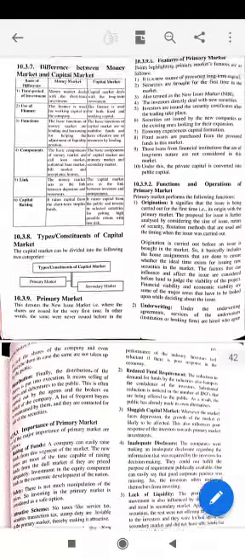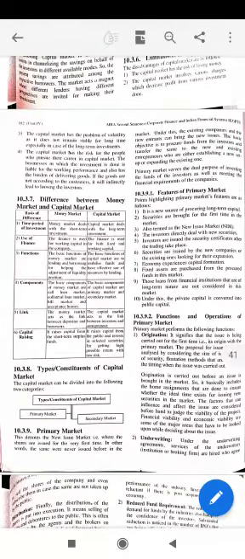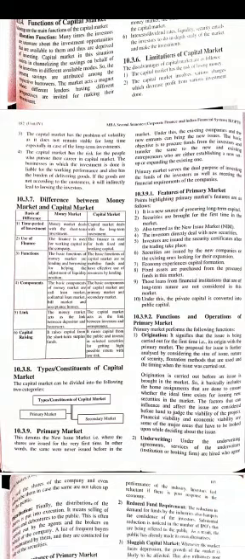All right. And features of primary market: it is a new source of procuring long term funds. If a company wants to apply to the public to subscribe for its shares, the first time these shares need to be traded through the primary market. All right. And the basic objective is to procure funds from the investors and transfer the same to the new or existing business.